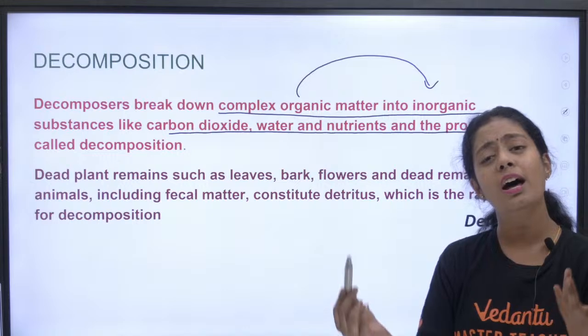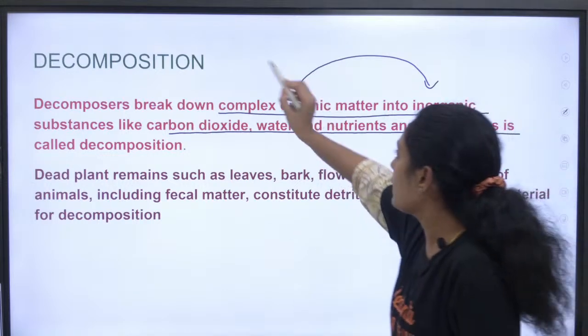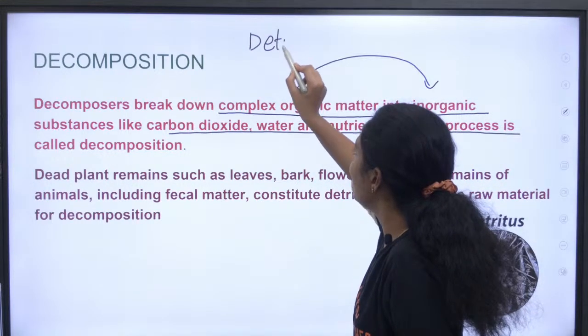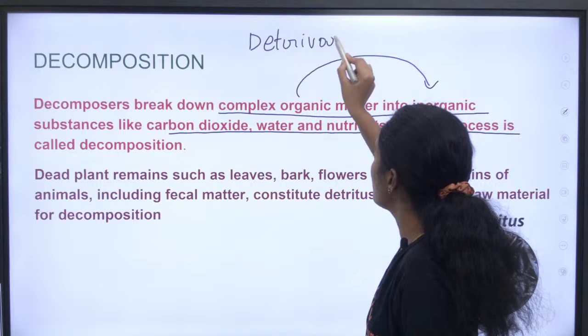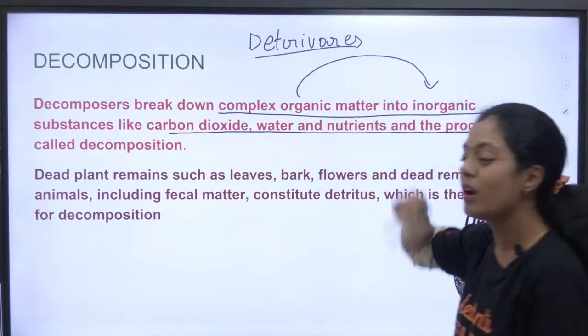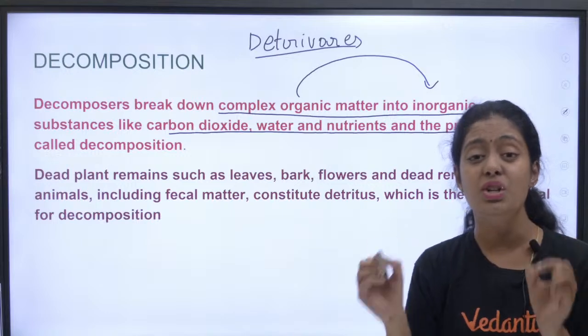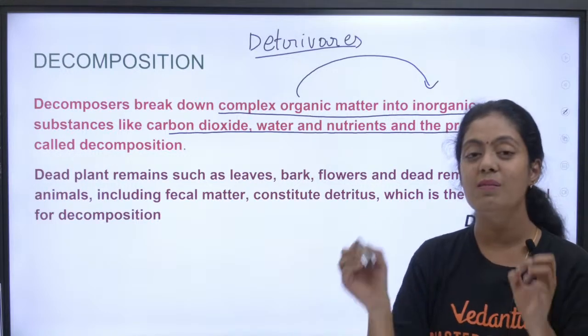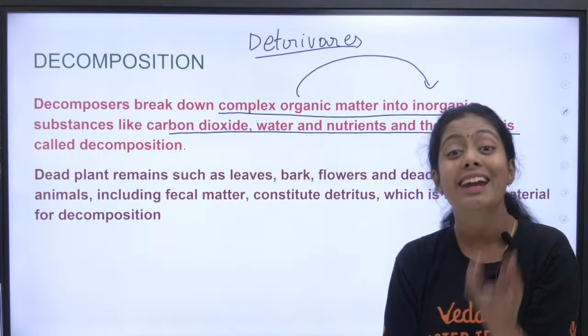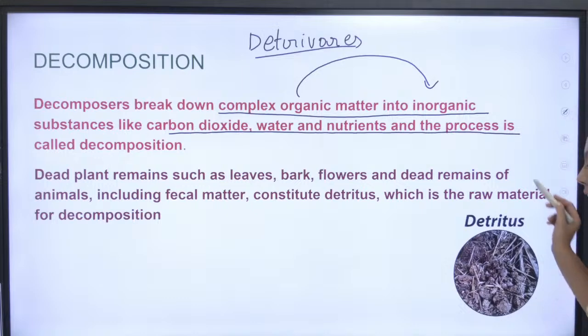Okay, and what are these organisms called? So in the decomposers, we also call them detritivores. Just as we say herbivore, carnivore, omnivore, similarly we have something called detritivores. These are organisms which actually feed upon detritus. Okay, so what is detritus, ma'am?